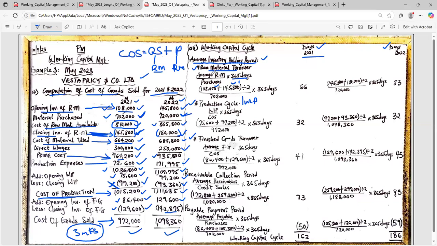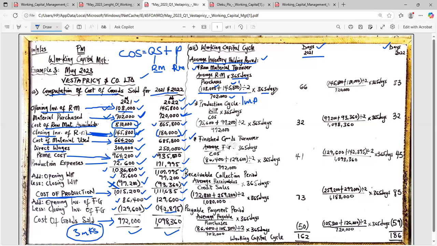Since we are getting our average raw material, it's going to be over purchases. Purchases for 2021 is 702,000. I can either pick the purchases here, or go back to my question and pick it. But since I already have it here, just copy it and put 702,000. Then multiply by 365 days. Don't forget, I am measuring my working capital cycle in days, and I am using 365 days.